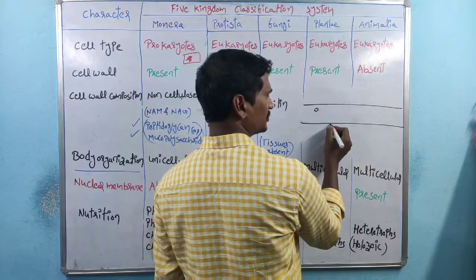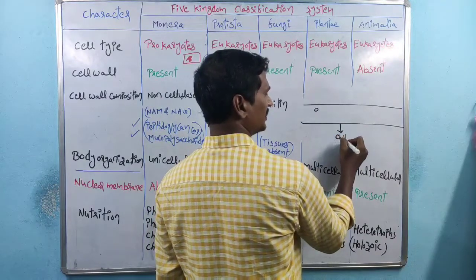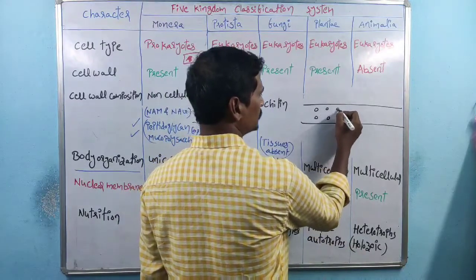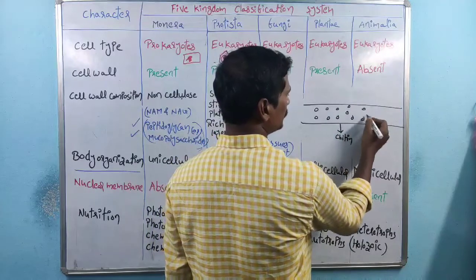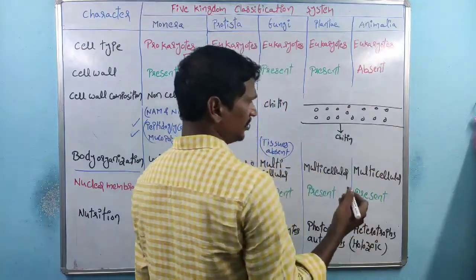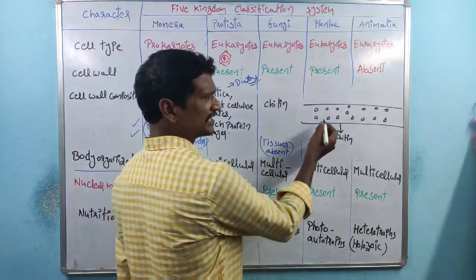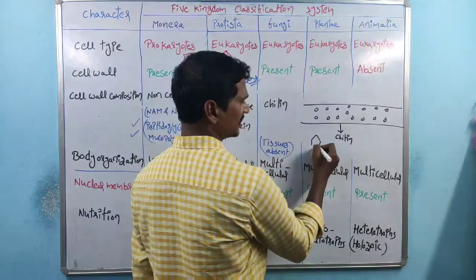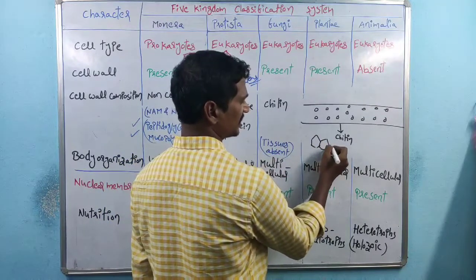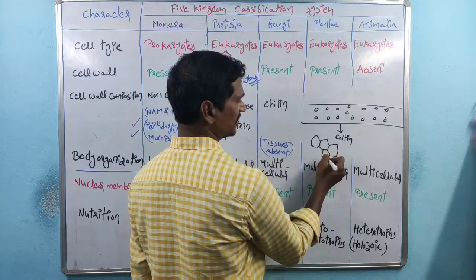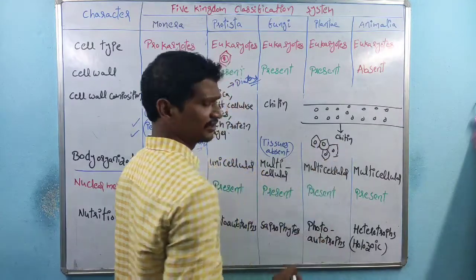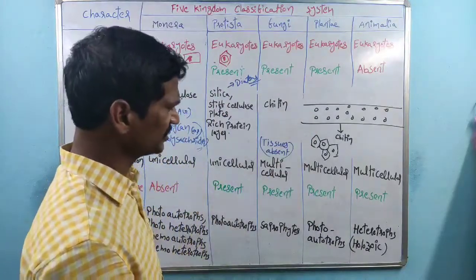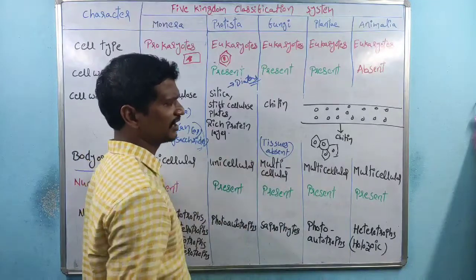Inside the fungi, this is the cell wall. The cell wall is made up of chitin. Inside the cell wall, many nuclei are there. This is multicellular, but tissues are absent, because if one cell is connected to another cell, if a group of cells are connected like this, this is a tissue, but here there is no connection between the cells. So in the fungi case, tissues are absent, right?